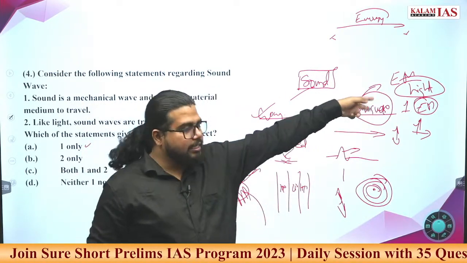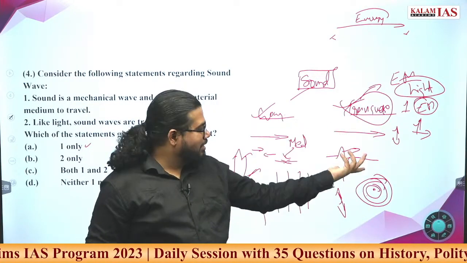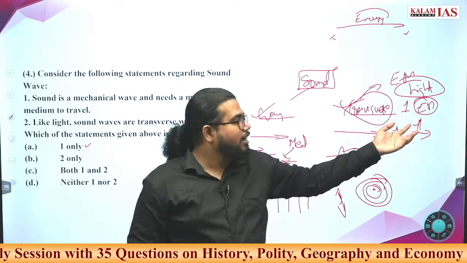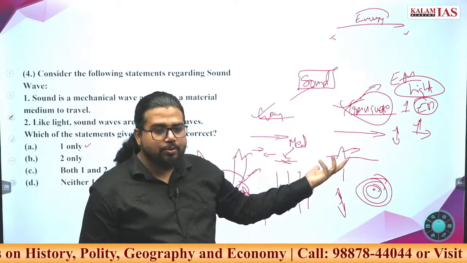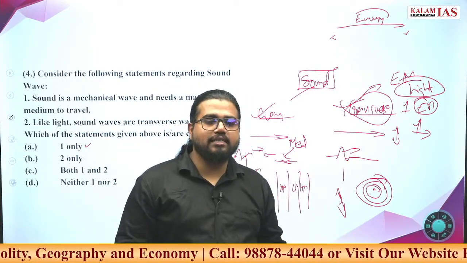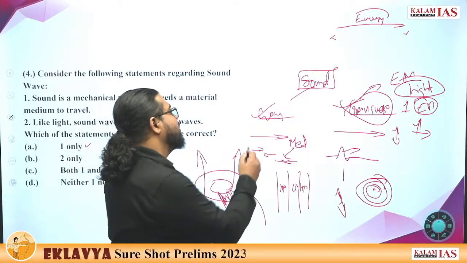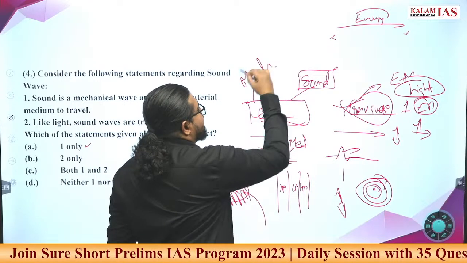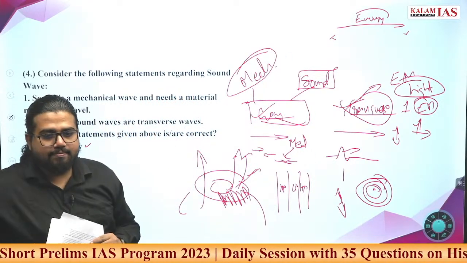And does a transverse wave need a medium? Some do need a medium, but some don't. Light doesn't need a medium to propagate. But some transverse waves, like we see in the pond, do require a medium to propagate. Longitudinal waves are also called mechanical waves. These compulsorily require a medium to propagate.